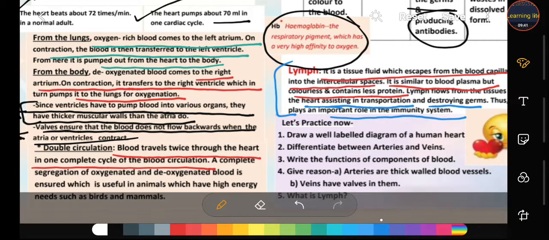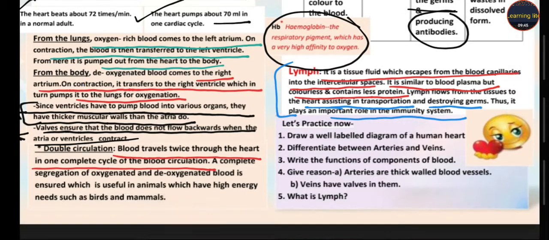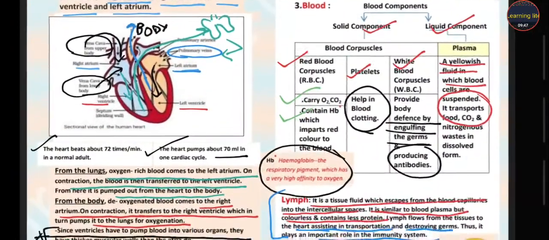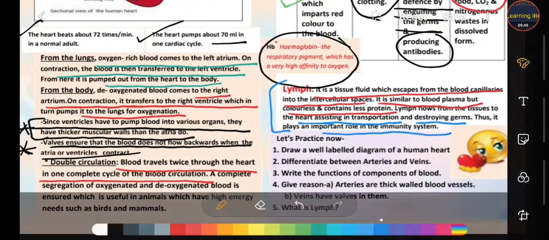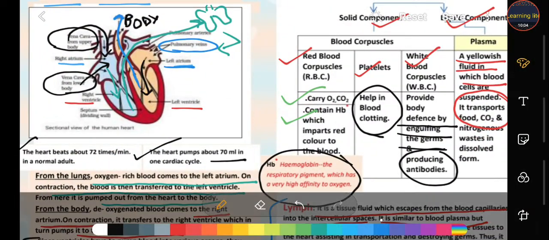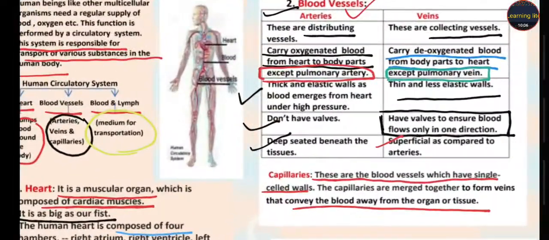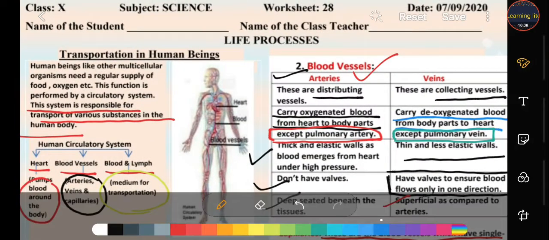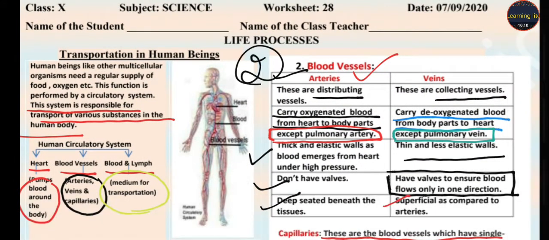Let's practice some questions. Draw a well-labeled diagram of the human heart. So students, you can draw the diagram of the human heart from that worksheet, from the NCERT book, or from the link which I provide you in the description box. You can visit that link, students, positively to learn how to draw an easy diagram of the heart. Second, the difference between arteries and veins. The difference is given to you, students. So this is the answer to your second question.